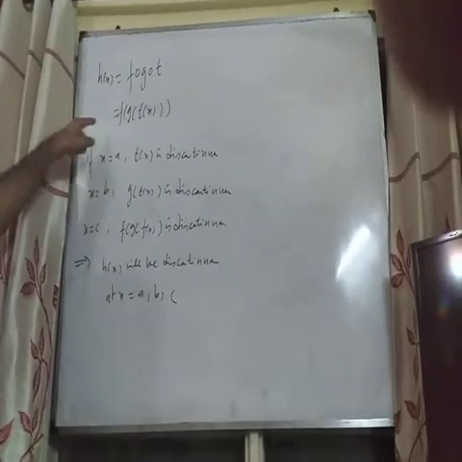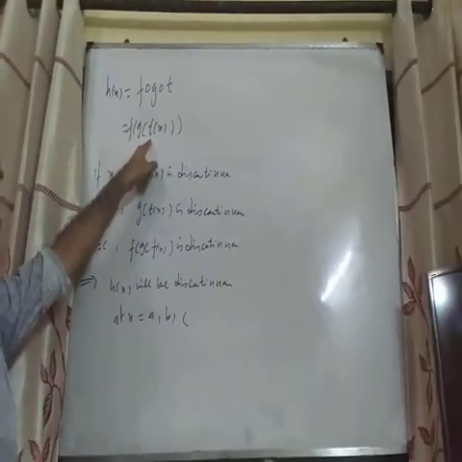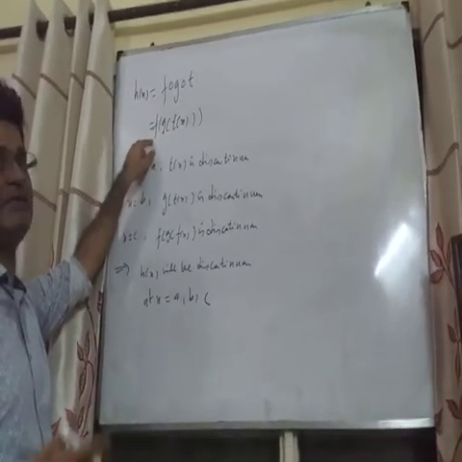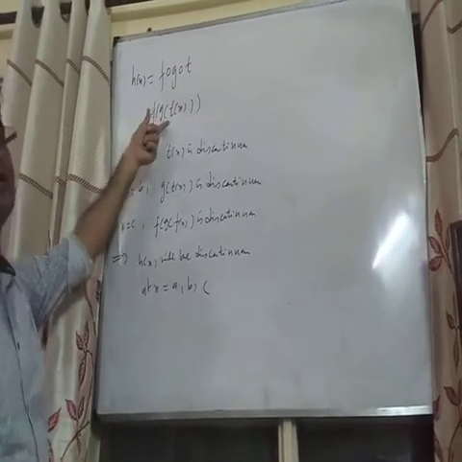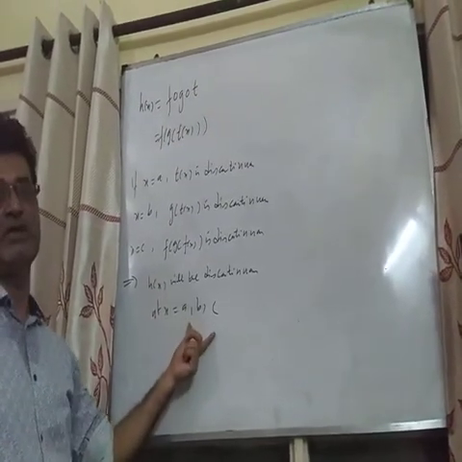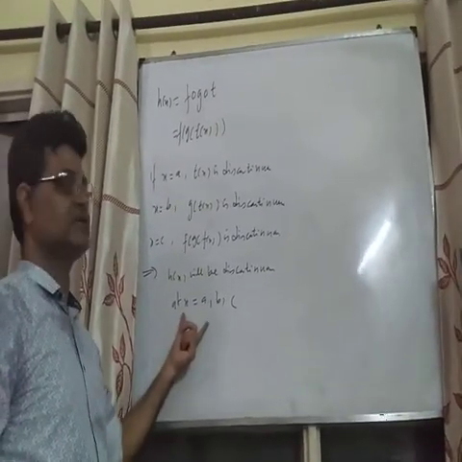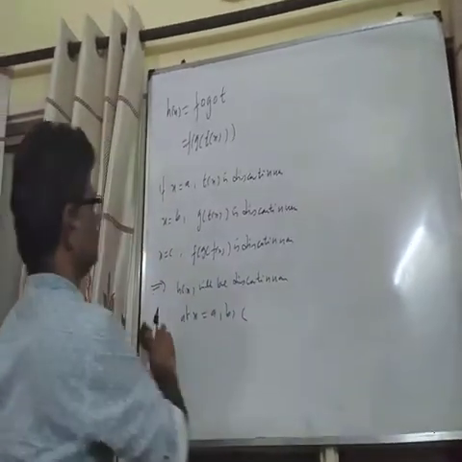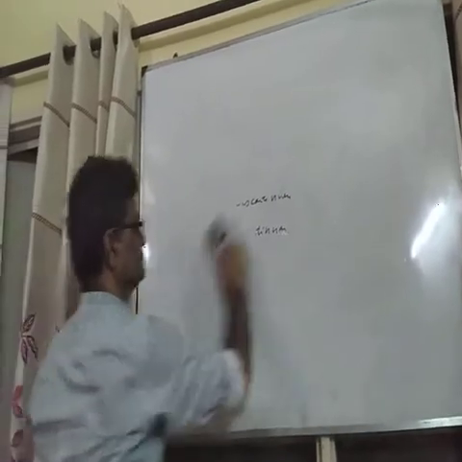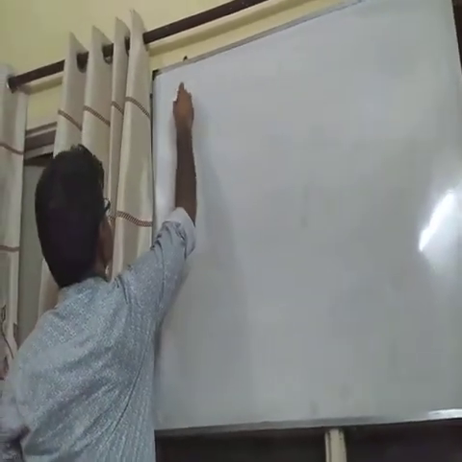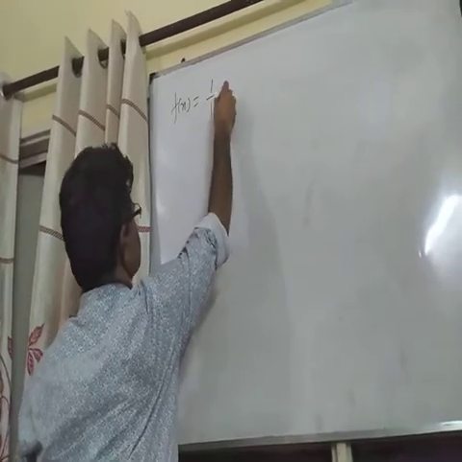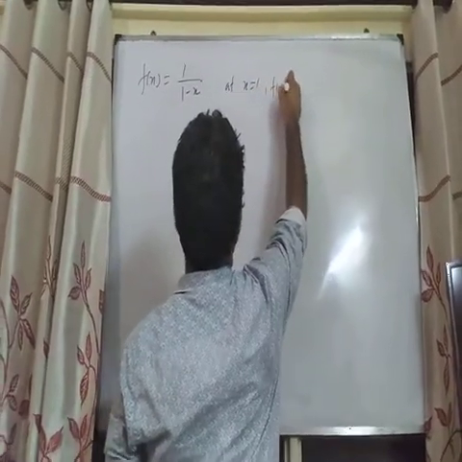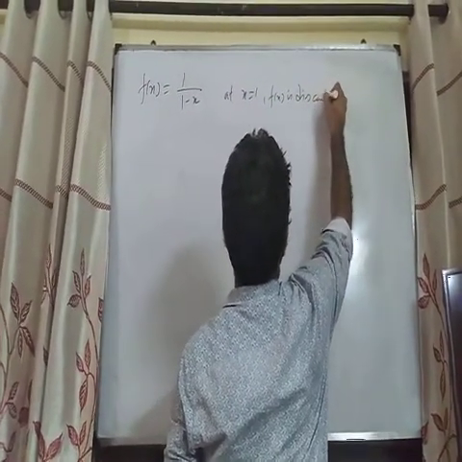So we have to see at every stage at what point t(x) is discontinuous, at what point g(x) is discontinuous, and in the third case at what point f is discontinuous. When we are taking the overall function, we will take all the points of discontinuity, and this overall function will be discontinuous at all the points of discontinuity at different stages. For example, say f(x) is equal to 1 upon 1 minus x. So we can see that at x equal to 1, f(x) is discontinuous.